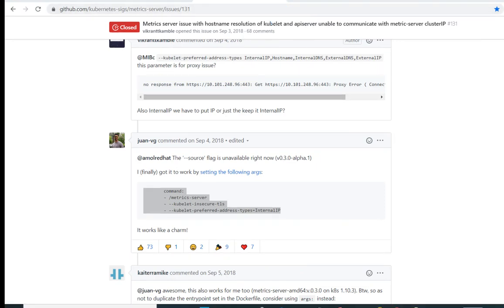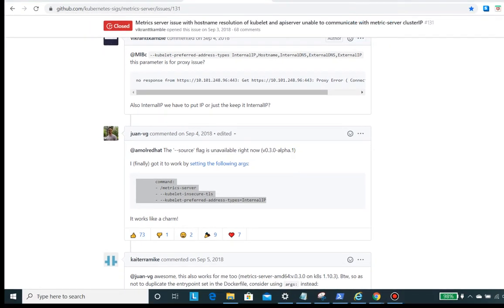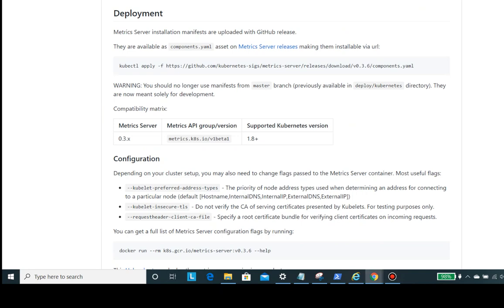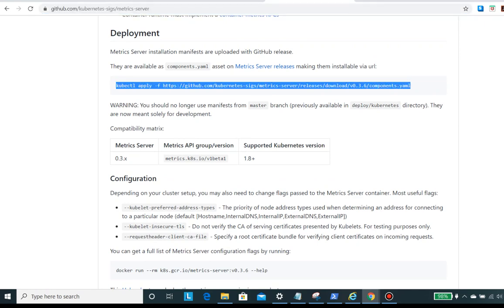Just a sec, let me change the recording area. So this is the URL from where we will be installing the Matrix server. We will be using kubectl apply and then use it.